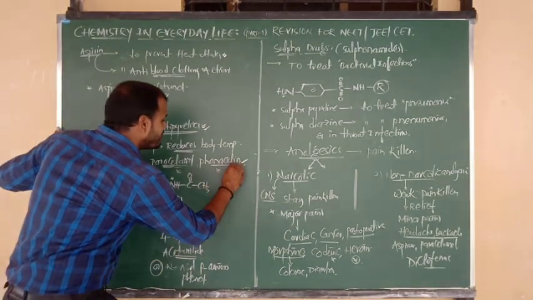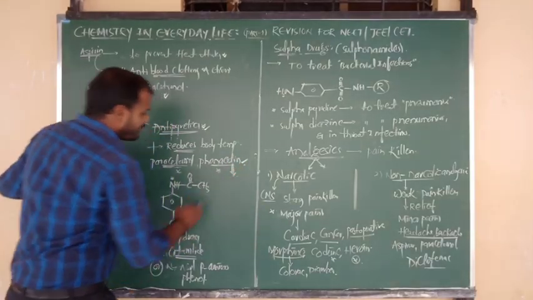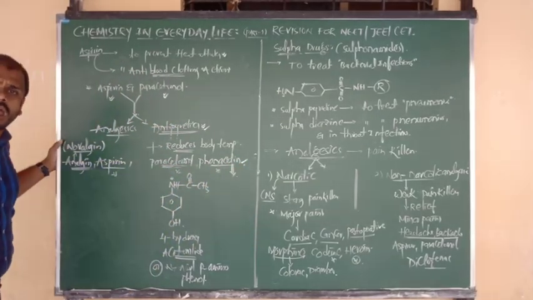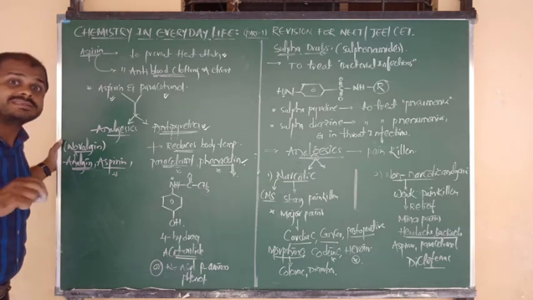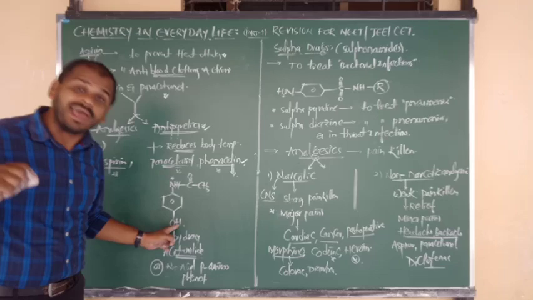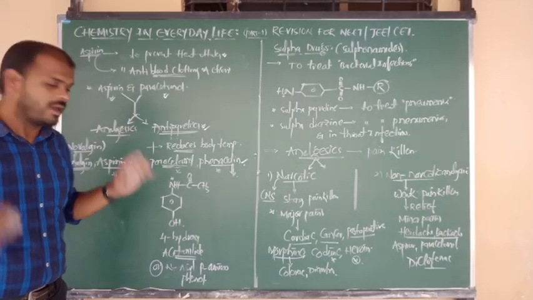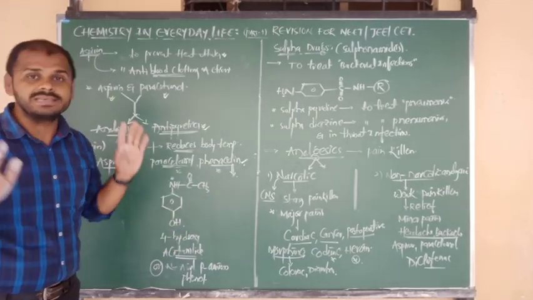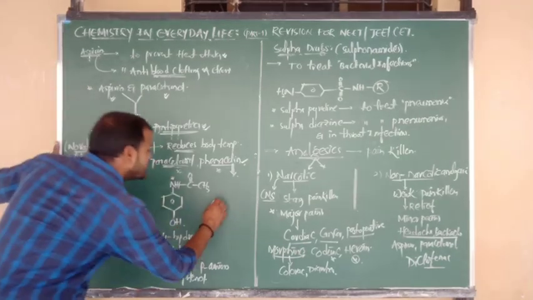So what is the structure of phenacetin, the antipyretic? Phenacetin and paracetamol both have almost the same structure. Just a little bit of change is there. In place of H, we have to write the ethyl group, meaning in the hydroxy place write ethoxy, beta. So what will be the structure of phenacetin?